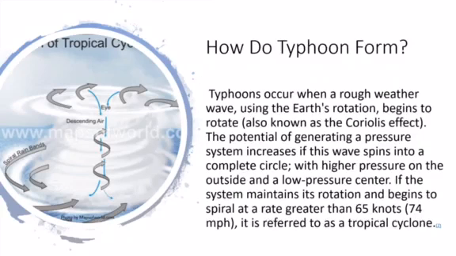How do typhoons form? Typhoons occur when a rough weather wave, using the Earth's rotation, begins to rotate. The potential of generating a pressure system increases if this wave spins into a complete circle, with higher pressure on the outside and a low pressure center. If the system maintains its rotation and begins to spiral at a rate greater than 65 knots or 74 miles per hour, it is referred to as a tropical cyclone or typhoon.